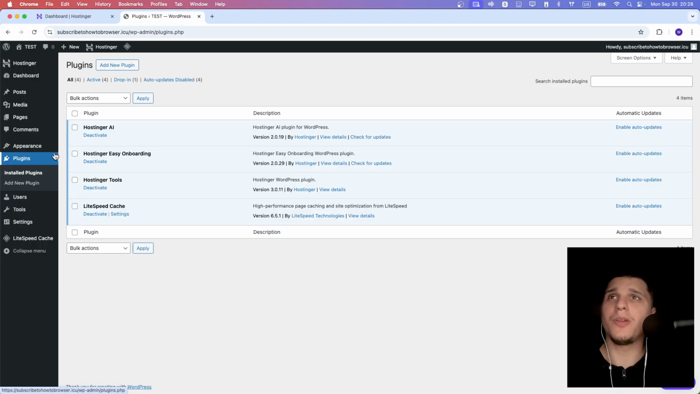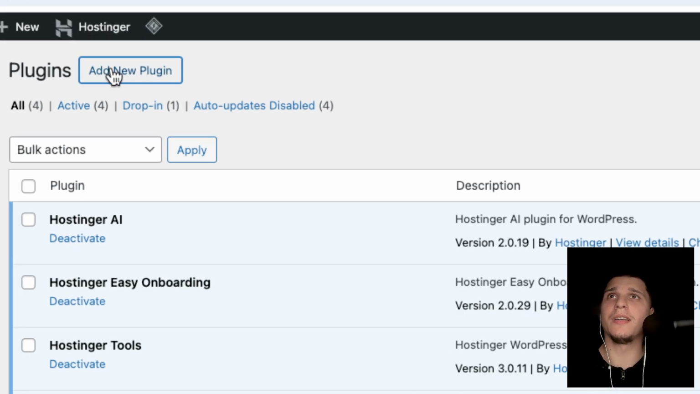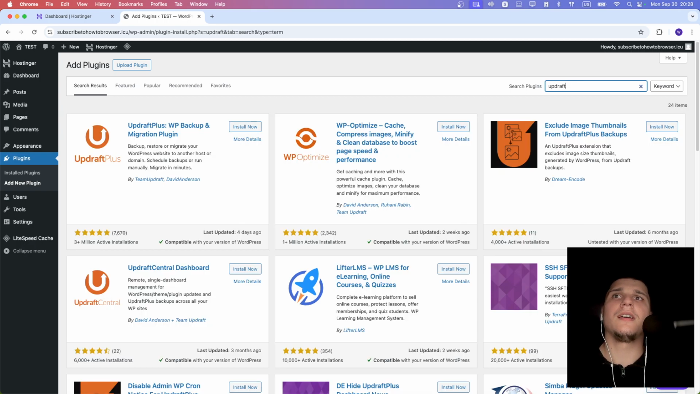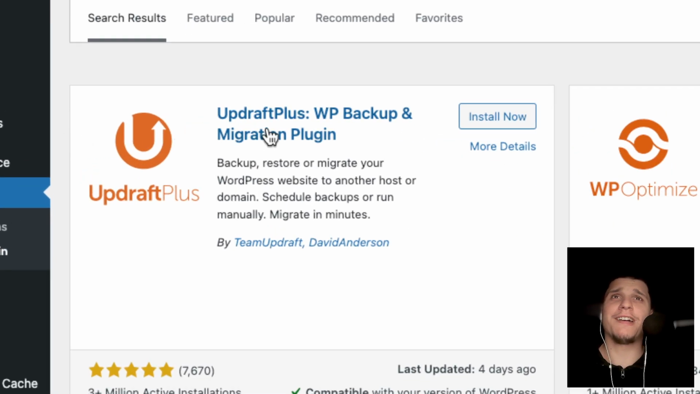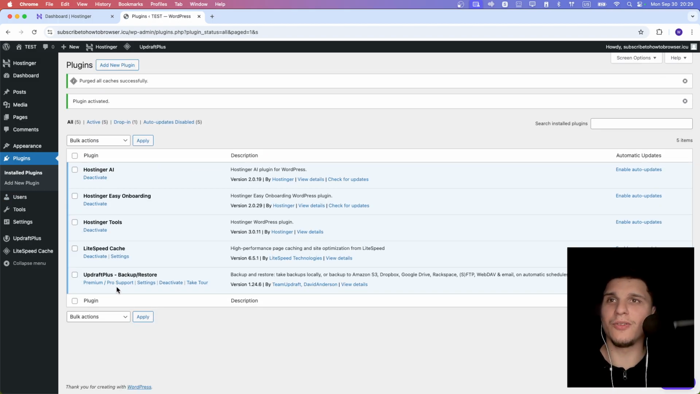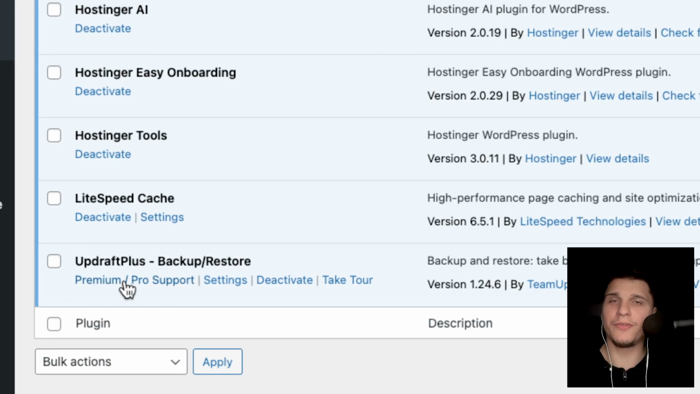So we're going to have to install a plugin. So let's click on Add plugin, add a new plugin, and then here just write updraft, and this is the first step, UpdraftPlus WordPress Backup Migration plugin. You can backup, restore, or migrate your WordPress website to another host or domain. So let's click on install, and now it's installed. So we're going to have to activate it. Select activate. You can also activate it from here.